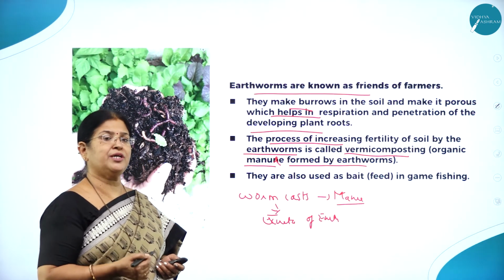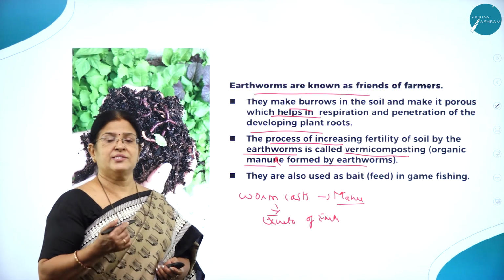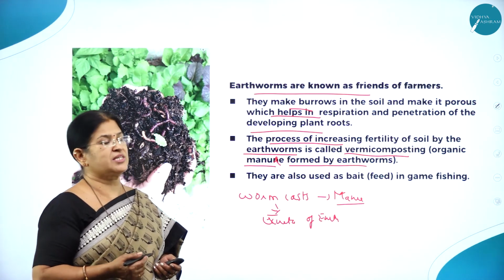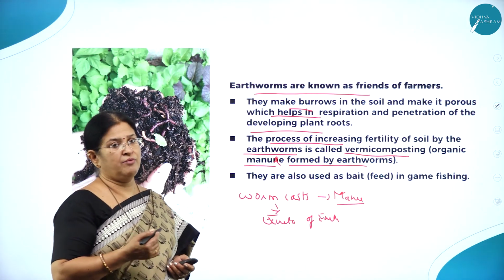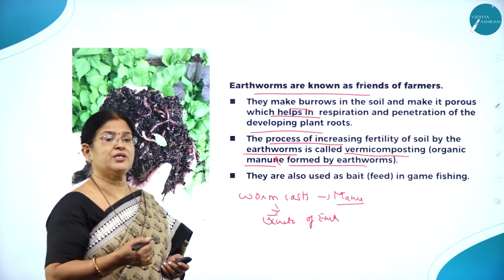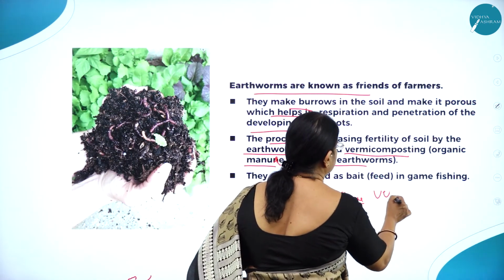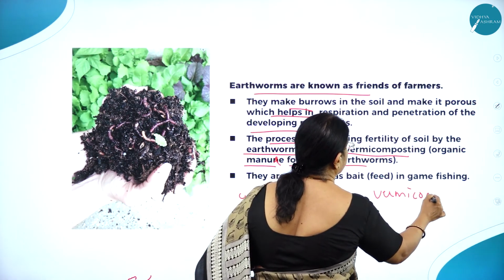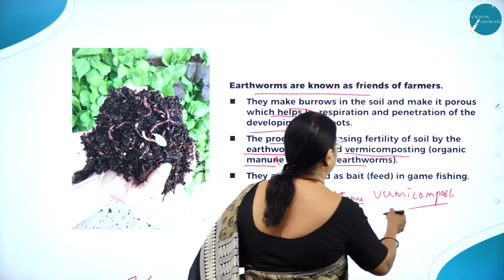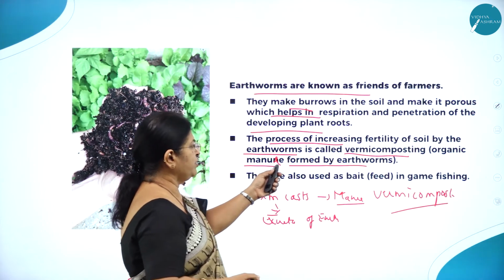The manure produced through vermicomposting is called vermicompost, and there is a great demand for it. Vermi means worm, right? Organic manure formed by earthworm.